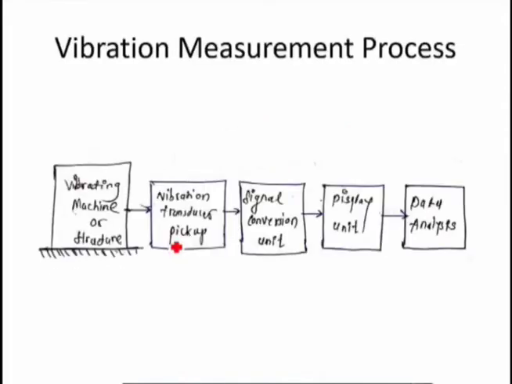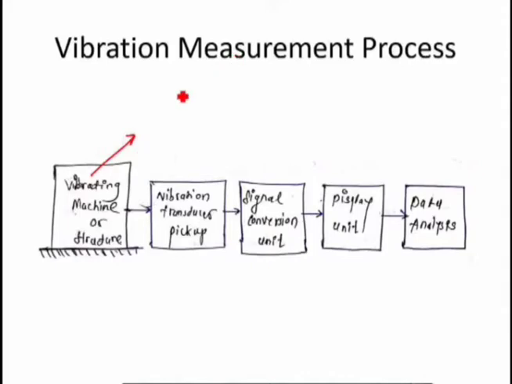Now, once you have understood the introduction and the necessity, let us understand the process. What is the vibration measuring process? The first element in the process is the vibrating machine or the structure of which you want to measure the natural frequency, or you want to measure the vibrations. Now, the vibration measurement process always starts by sensing the vibratory motion from the vibrating machine or structure, and then